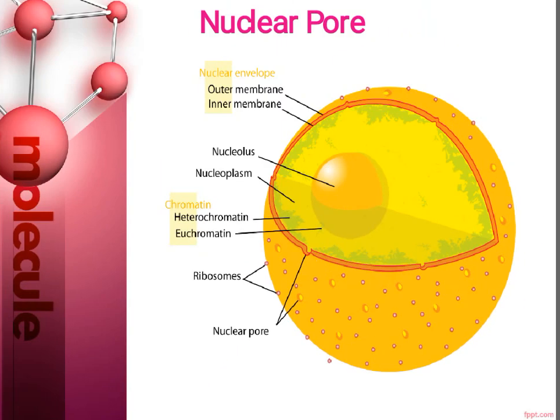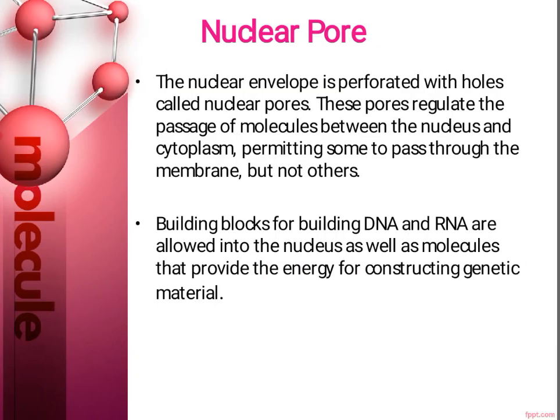And these nuclear pores, as told earlier, regulate the passage of molecules between the nucleus and cytoplasm, permitting some to pass through the membrane but not others. So these nuclear pores will allow some molecules to pass and some molecules won't pass. Now we will see the detailed information about these nuclear pores.